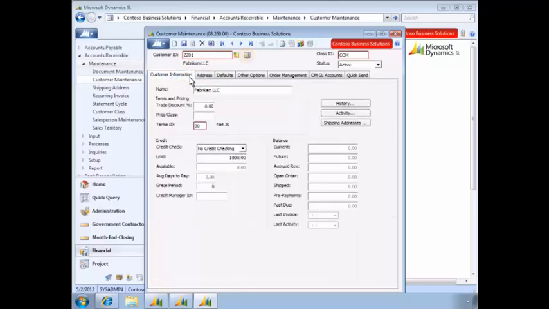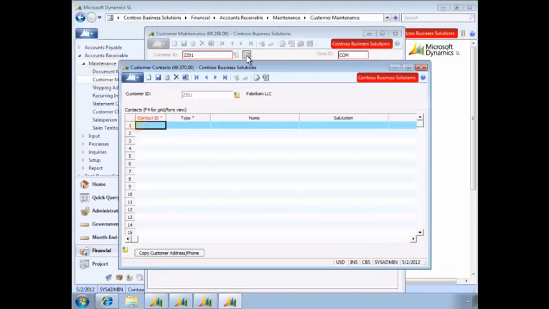Now that the customer and the account are connected, as new information is entered using either Microsoft Dynamics SL or Microsoft Dynamics CRM, it will be updated in both systems. Michael adds a customer contact for this new account. To facilitate integration with Microsoft Dynamics CRM, he chooses the contact type Other.